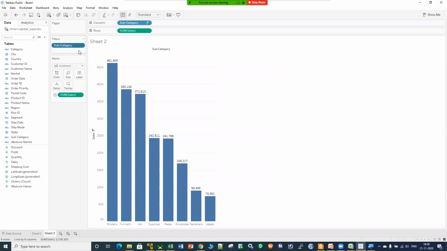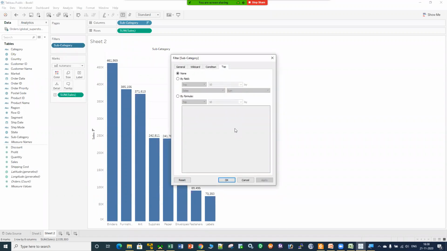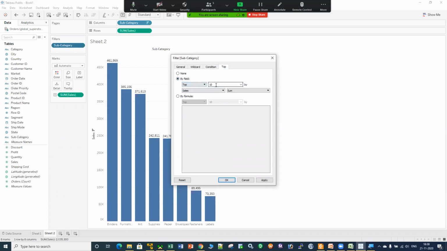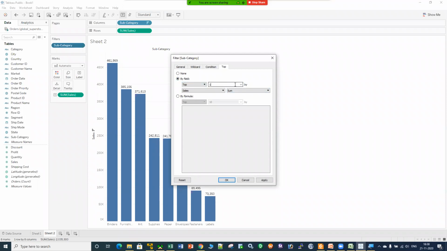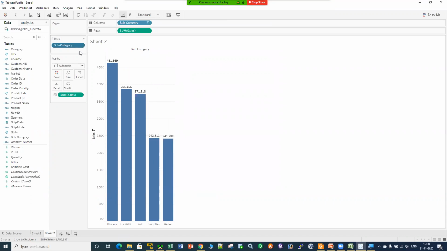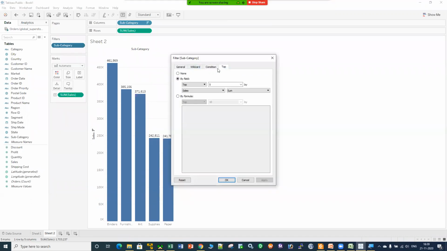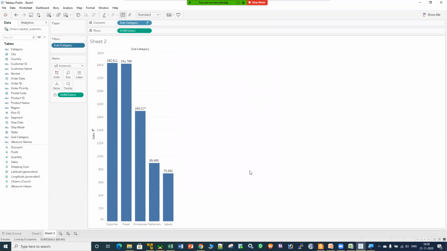And the last but not the least tab what we have is the top tab. What is the top tab? Let's suppose I want to filter out my data on the basis of top 10 or bottom 5. I can do that. Let me just check top 5 subcategories of sales. Click on apply and click on OK. These are my top 5 sales. Now, if I want to see my bottom 5 sales, go to the top tab and click on bottom. I want to see my bottom 5, click on apply, click on OK. These are the bottom 5 categories which are not generating much sales for me. That means for these subcategories, the business has to do something.